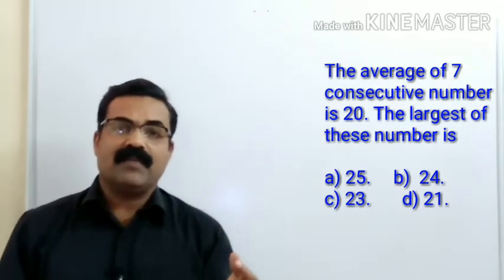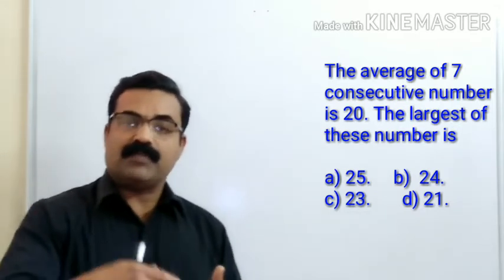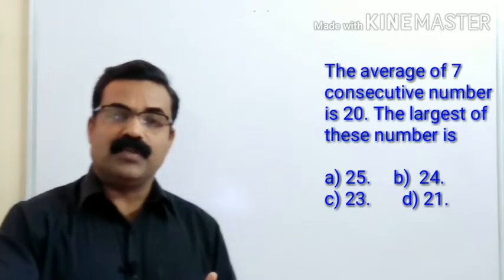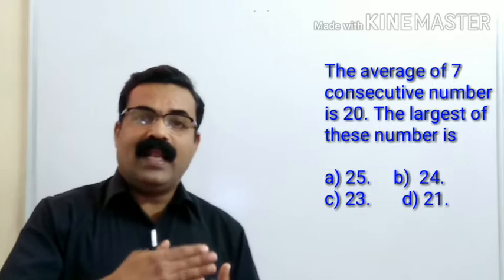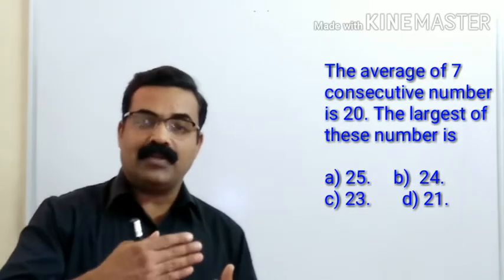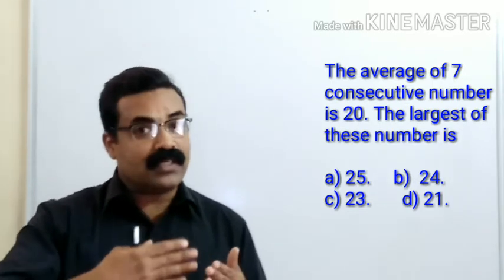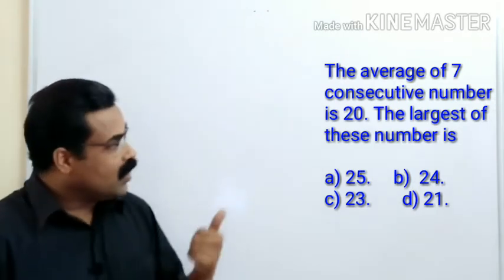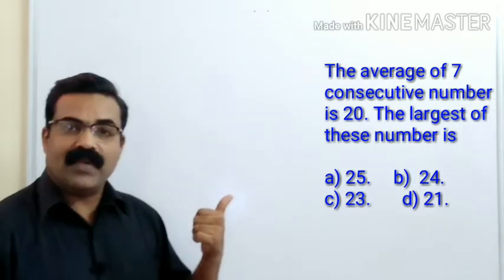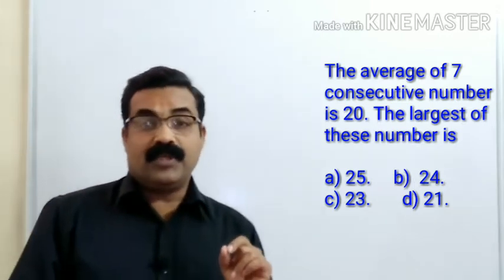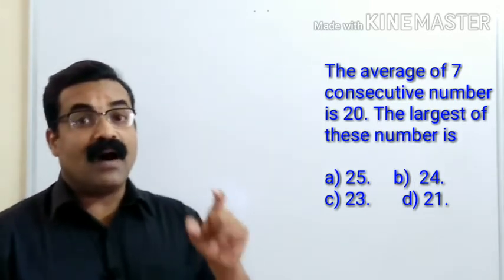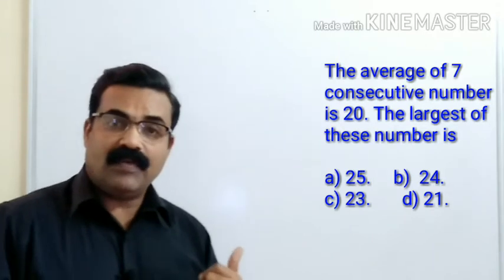If I take the first number as x, the second number will be x + 1, the third x + 2, the fourth x + 3, the fifth x + 4. Like that, we add 1 each time to get the next number. That is called consecutive numbers. So here the average of 7 consecutive numbers is 20, and we need to find the largest of those numbers.